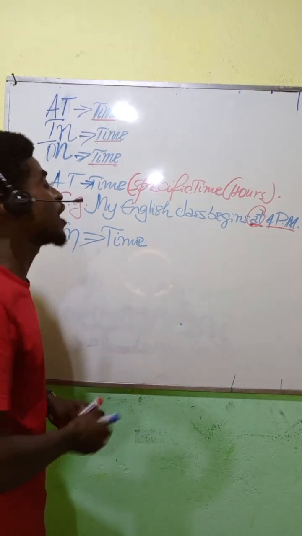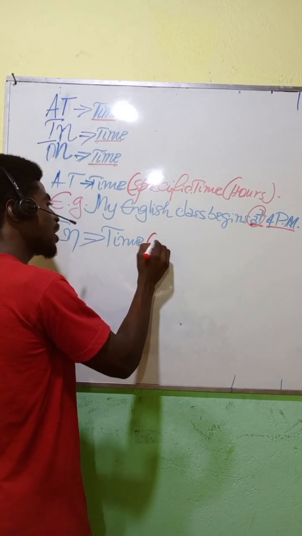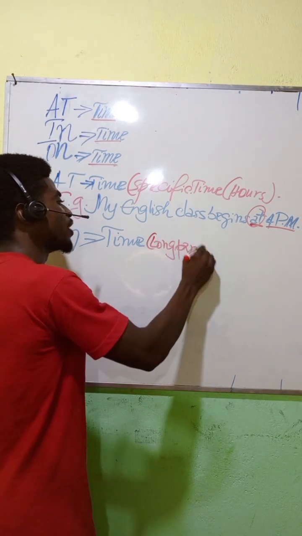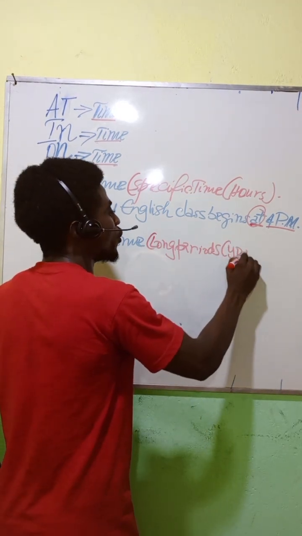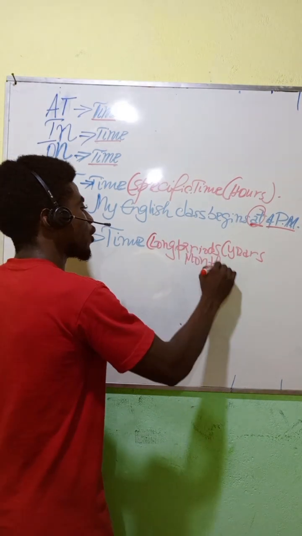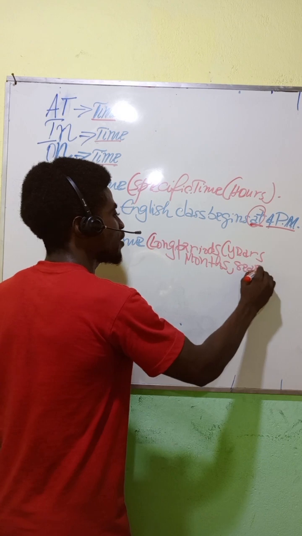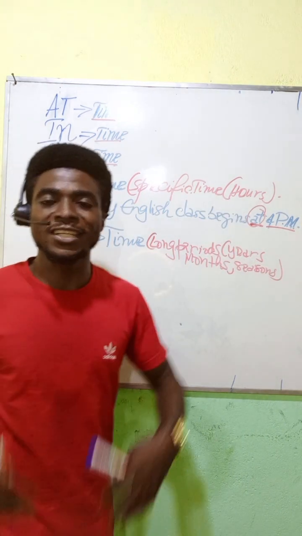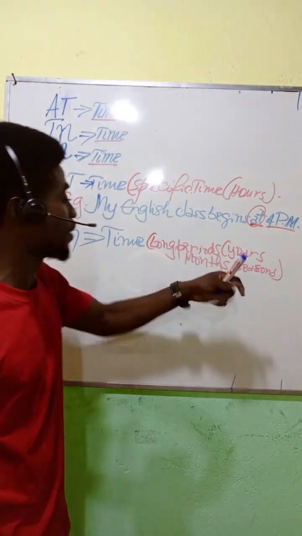Moving on, we have the preposition in, which is also used to talk about what? Time. Now, what kind of time? Long periods. We're talking about years, months, seasons. This is how we use the preposition in, talking about long periods like years, months, and seasons.